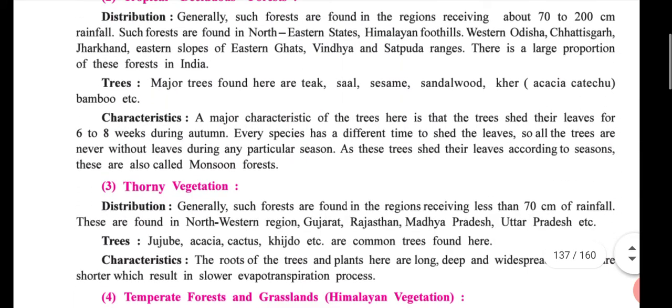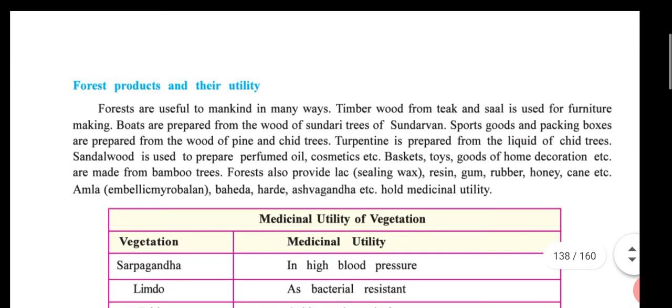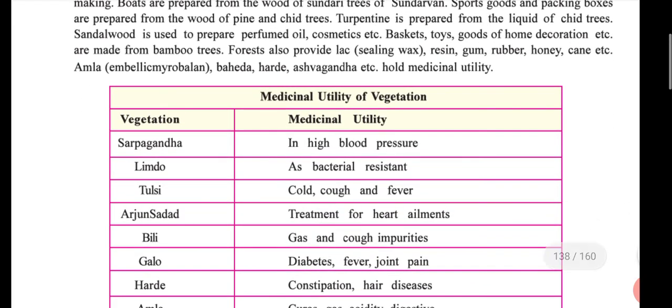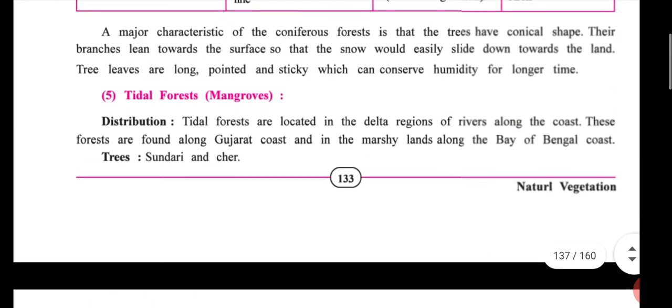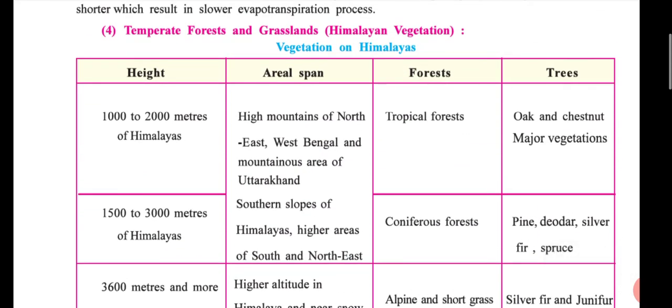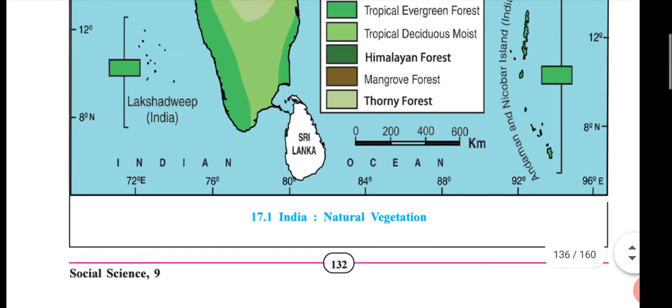Then you write the forest products, vegetation and medicinal utility 2 times, one time in the rough note and one time in the fair note. Only forest products and utility, and these 5 types of forest directly you write